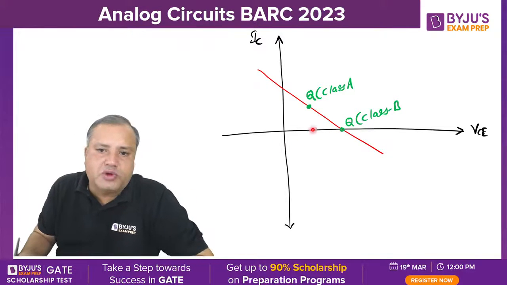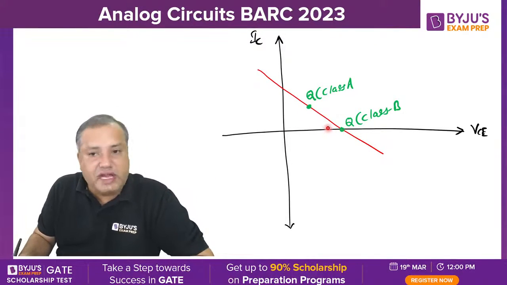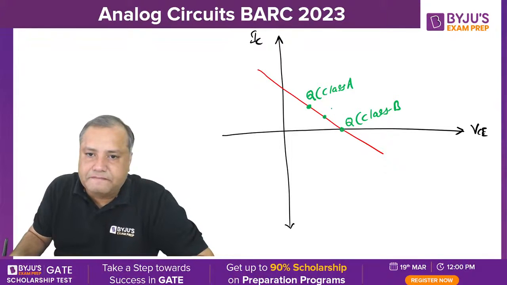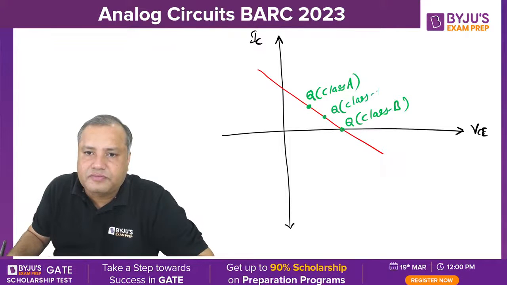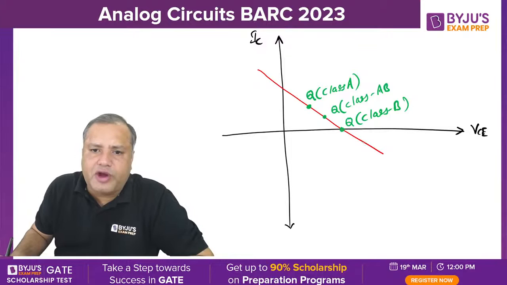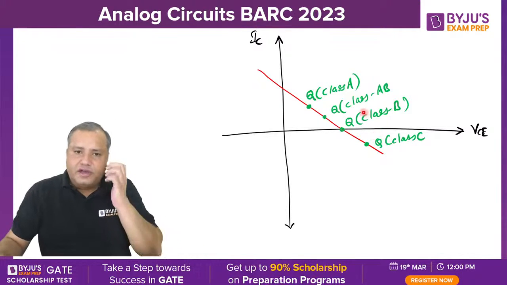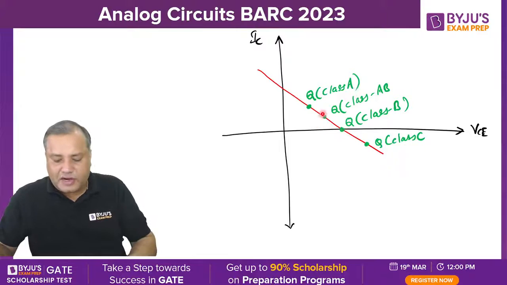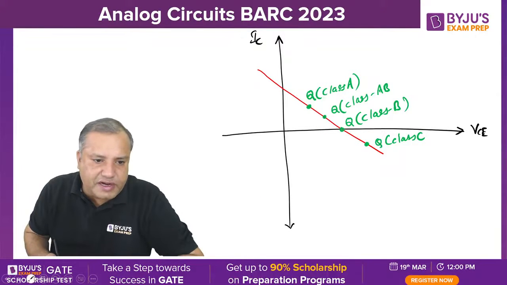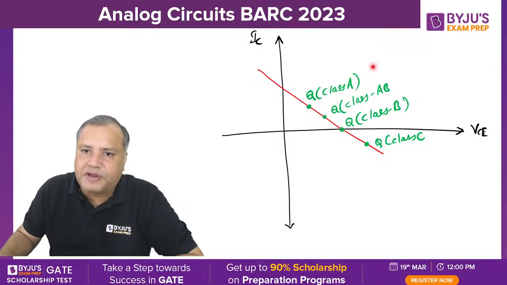And if the Q point is located somewhere between these two positions, somewhere between class A and class B, then it is class AB. And if the Q point is located in the cutoff region, then it will be class C. So students, when someone asks you the angle of collector current for these different classes, you can answer in this manner. For class A operation, you will get the collector current for the complete 360 degrees.